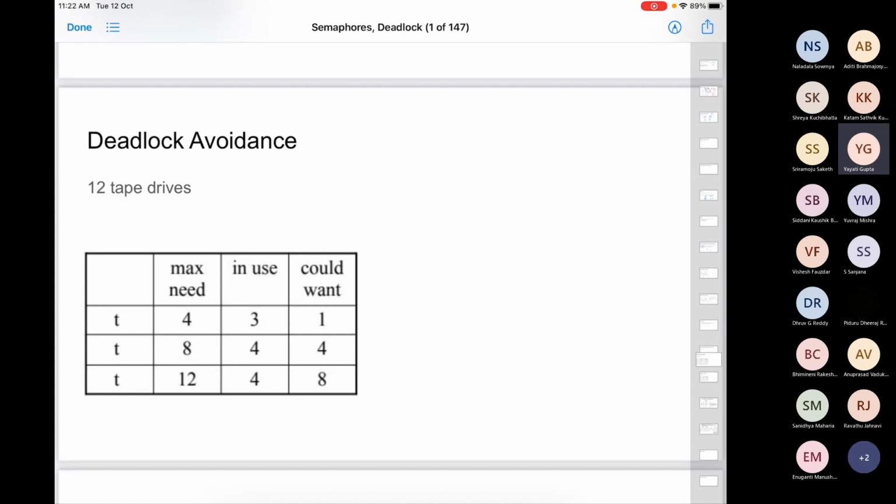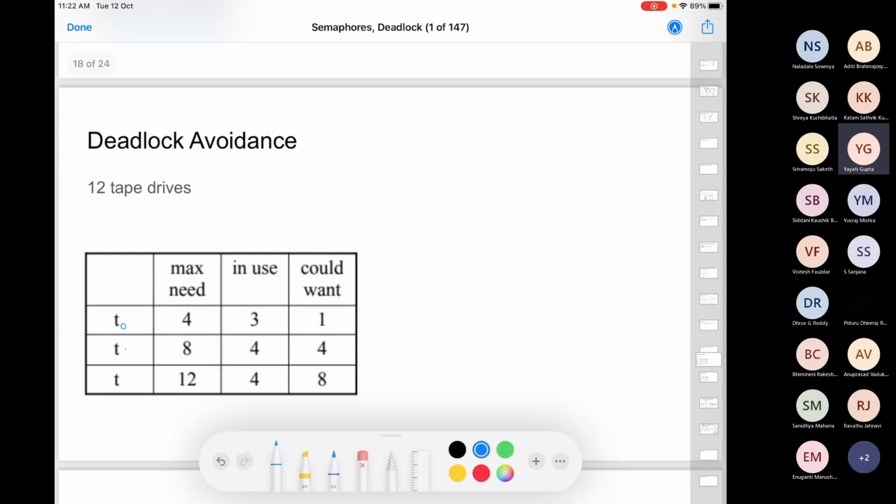Let's say I have 12 tape drives in my system. Each of the threads, let's say T0, T1, T2, before starting execution, is going to tell the system its maximum need of tape drives. It's not always possible to ask them exactly how many resources they need, so we ask them for the maximum. T0 says I require 4 at maximum, T1 says 8, T2 says 12.